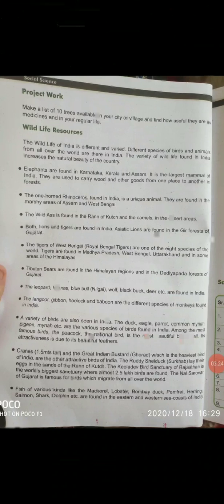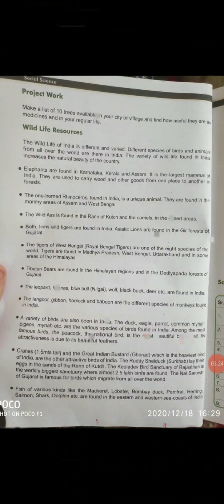Different species of birds and animals from all over the world are there in India. The variety of wildlife found in India increases the natural beauty of the country. So, this paragraph tells us about the wildlife resources. There are different species of birds and animals from all over the world in our India.